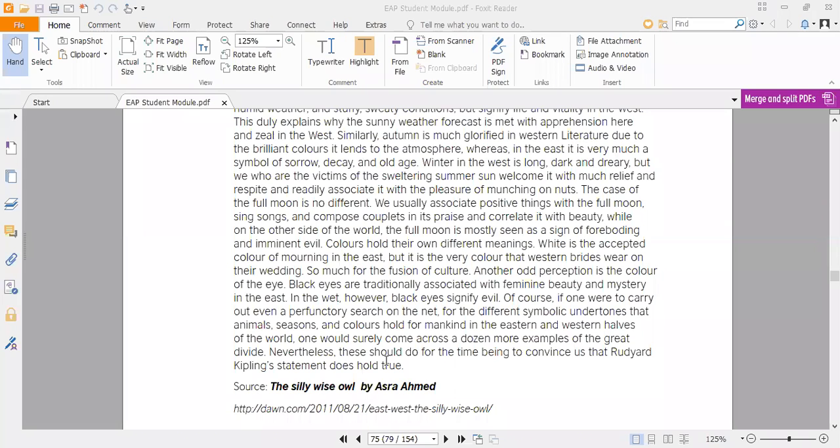Another thing that has very dissimilar ideas in the eastern and the western context is the color of the eyes. What is the color of your eyes?